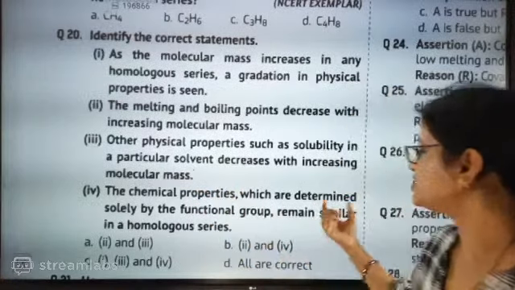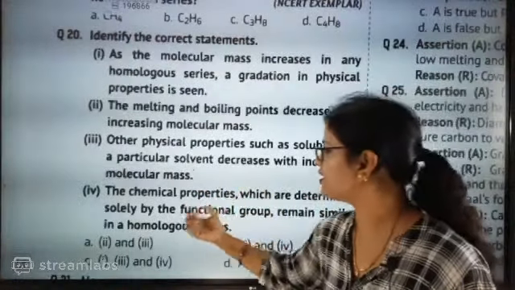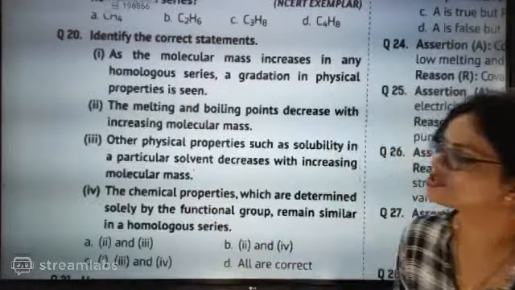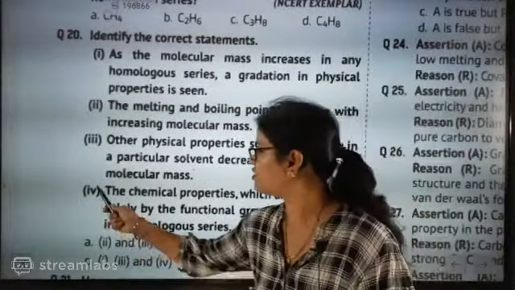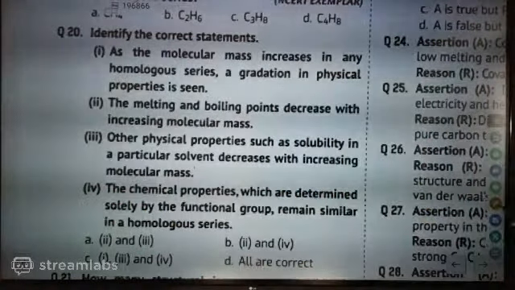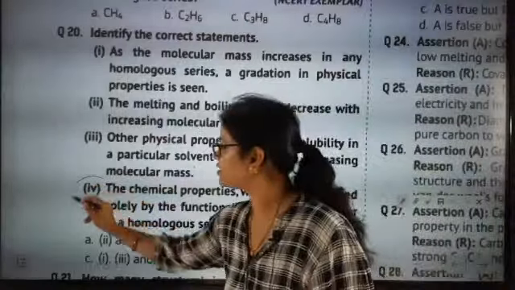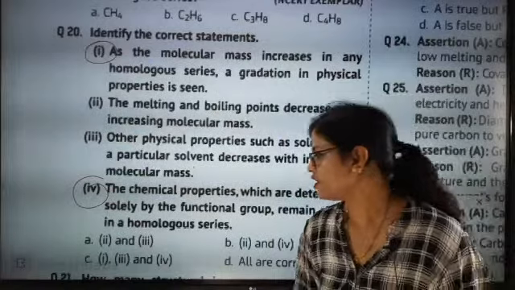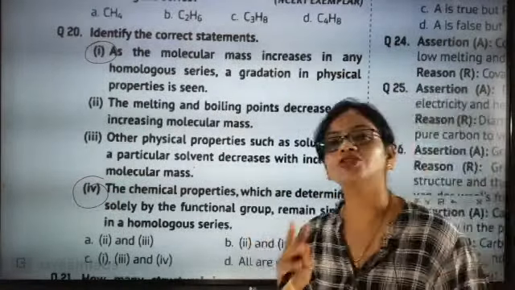The chemical properties which are determined solely by the functional group remain similar in a homologous series. This is the jackpot point. So wherever this jackpot point is there, that will be the considered point. So 100% the first statement and last statement are truly correct. So now see, where are first and last together?